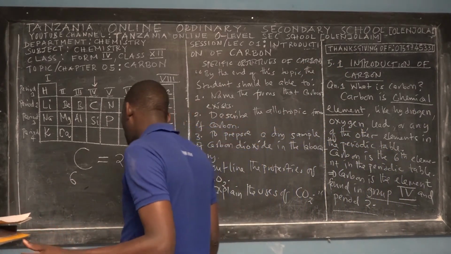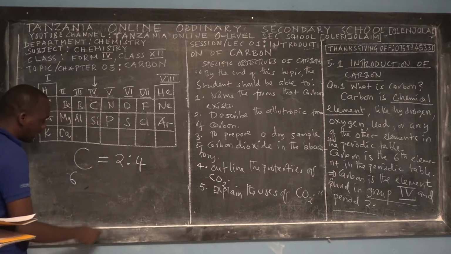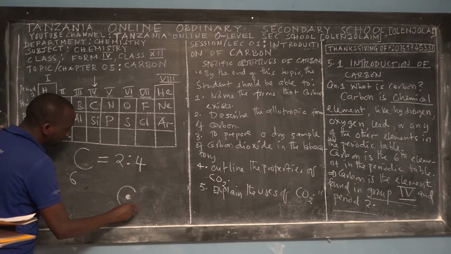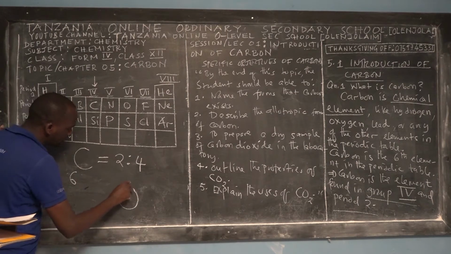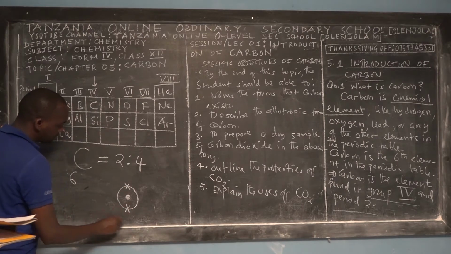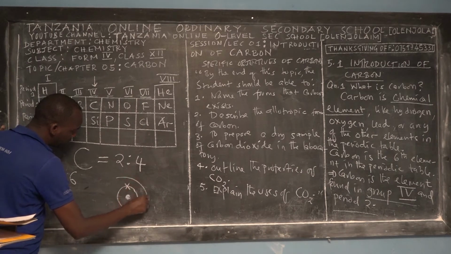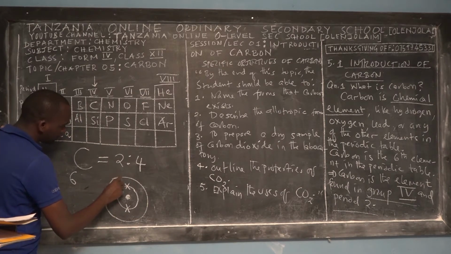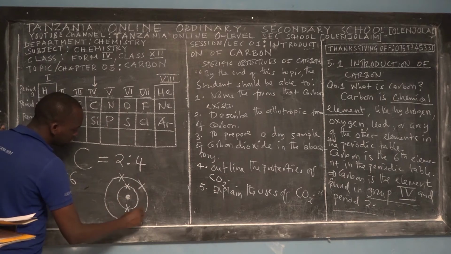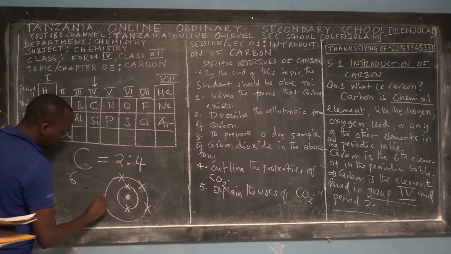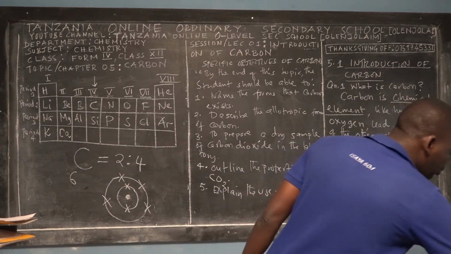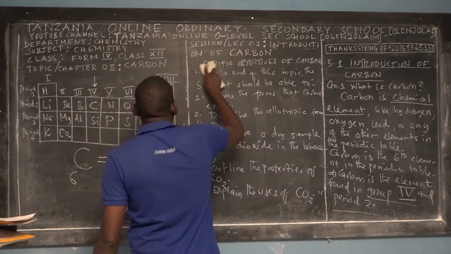So again, just to explain in detail, we say that now the electronic configuration, this is the nucleus of an atom of carbon. Then this is the inner shell. How many electrons does it contain? 2 electrons. 1, 2. And then we have the outer shell, right? The outer shell contains how many electrons? 4. 1, 2, 3, 4. So that's why carbon contains 4 valence electrons.